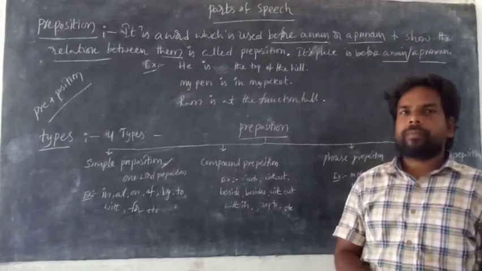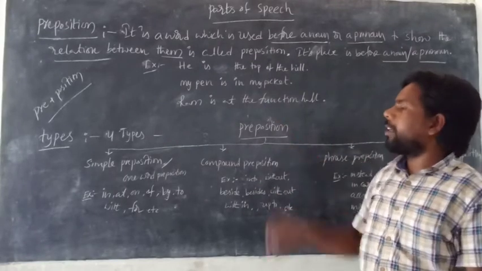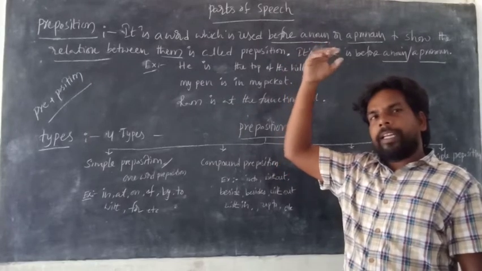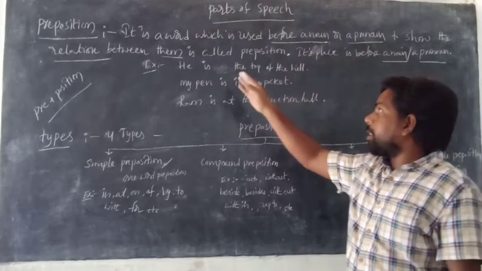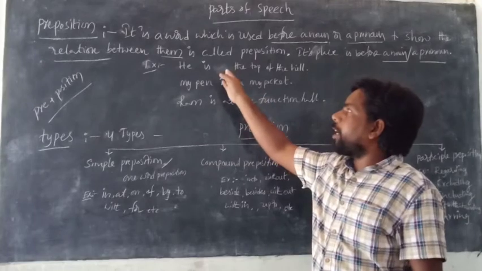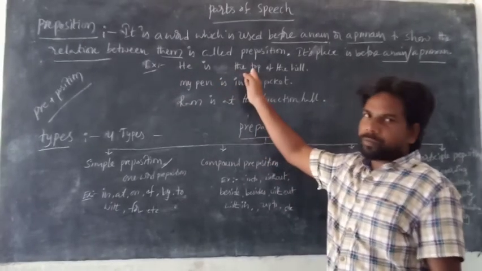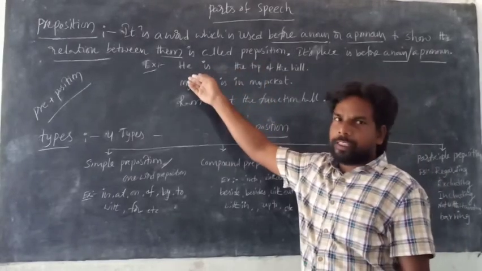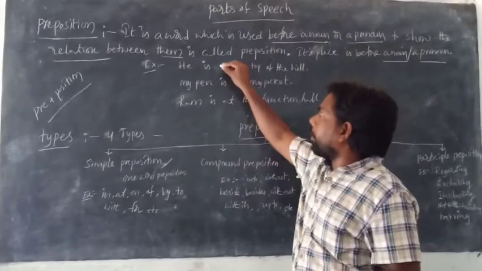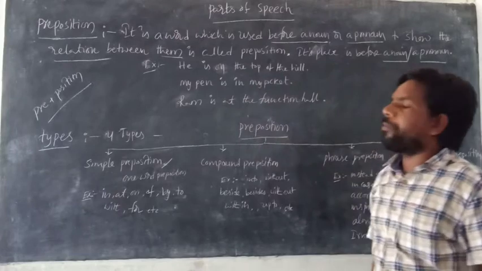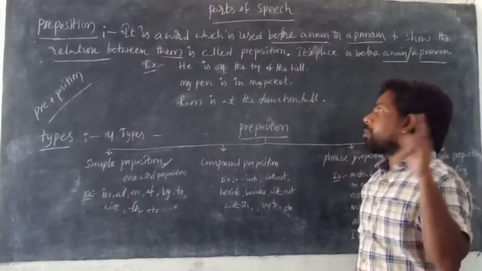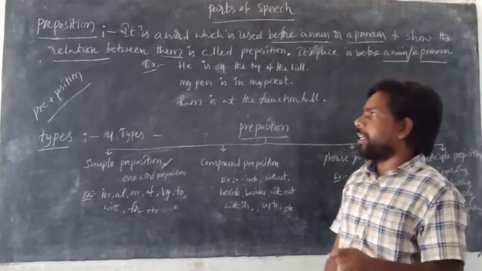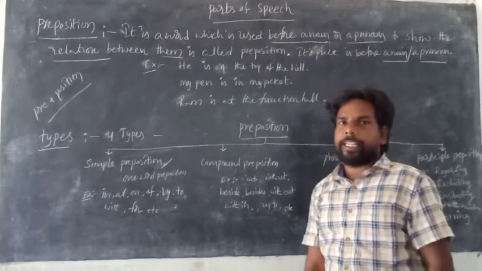Is it right? He is not the hill, or he is not the top, he is not the top of the hill. So if there is no preposition in the sentence, what will happen? This pronoun becomes a noun, or this noun becomes a pronoun. Is it clear? So this preposition shows the relation between nouns and pronouns. So preposition plays a prominent role in the formation of the sentence in English.